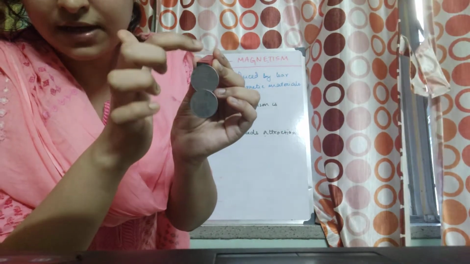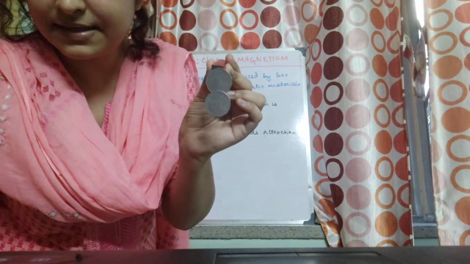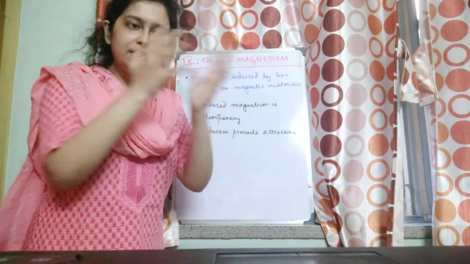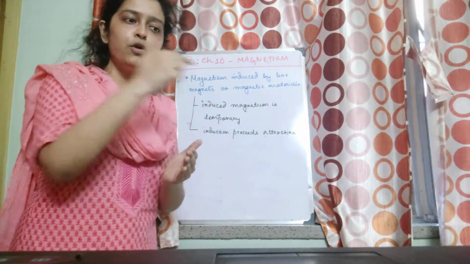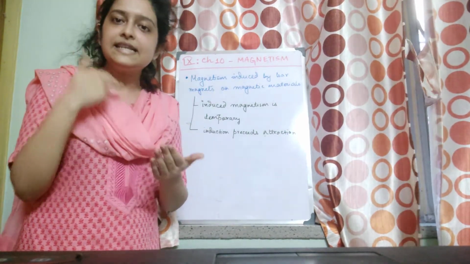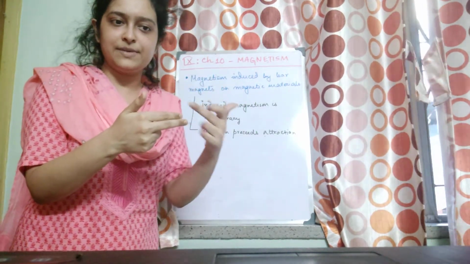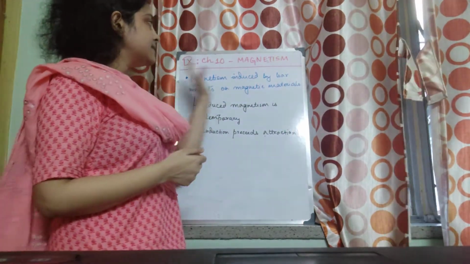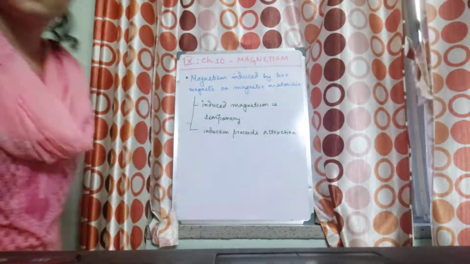So induction always precedes attraction. That means before attraction there will be induction of the opposite pole. That means the bar magnet will induce the opposite pole on the side of the magnetic material which is brought close to it. Right? So this was about the magnetism induced by bar magnets on magnetic materials.